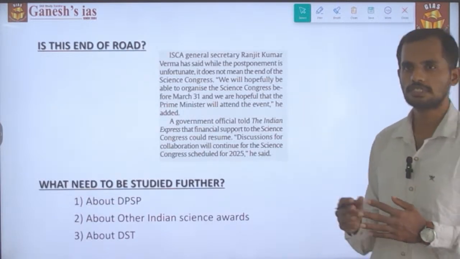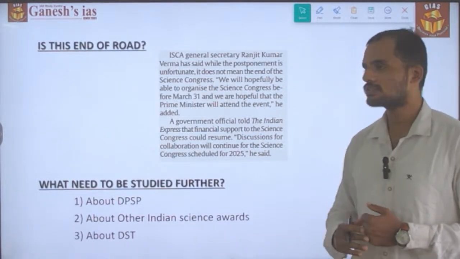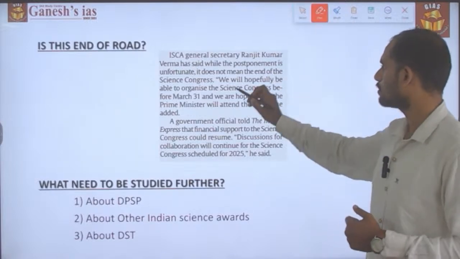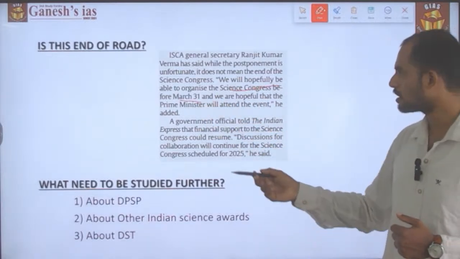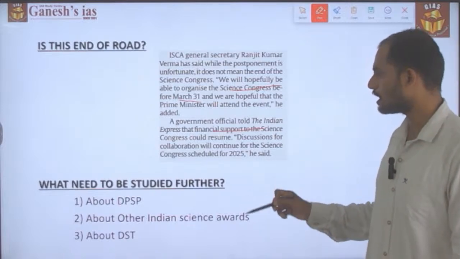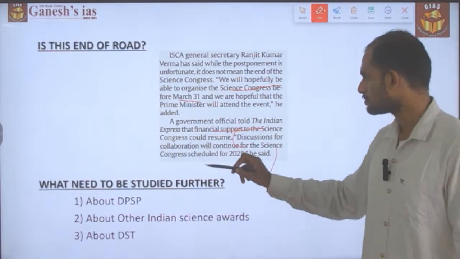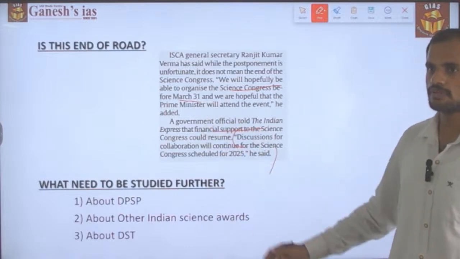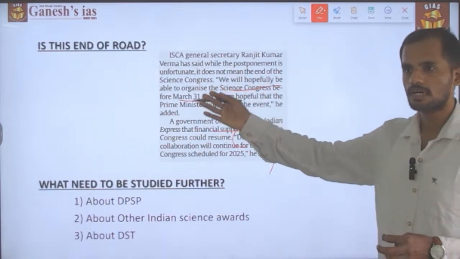So is this the end of the road for the Indian Science Congress? The Indian Science Congress Association has said that hopefully the Science Congress will begin before March 31, and government officials also said that financial support to the Science Congress will be resumed. There is also a discussion underway about reforms in the process of the Indian Science Congress Association and in the event. So this is what the news is about.